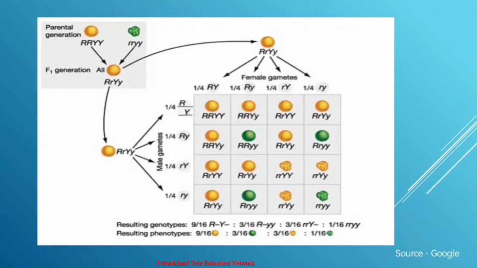We can see rounded yellow, rounded green, wrinkled yellow and wrinkled green in the ratio of 9:3:3:1, and each character considered separately shows a ratio of 3:1 as found in a monohybrid cross. For seed color, yellow is 9 plus 3, equal to 12, and green is 3 plus 1, equal to 4. So the ratio between yellow and green is 12:4, or 3:1. Next, seed shape: round is 9 and 3, total 12, and wrinkled is 3 plus 1, which is 4. So the ratio between round and wrinkled is 12:4 or 3:1.